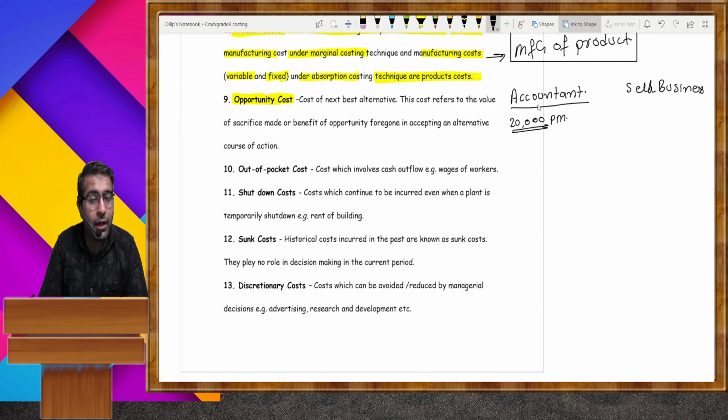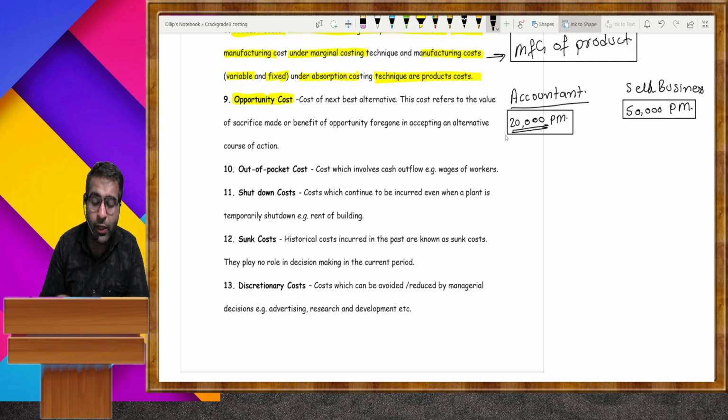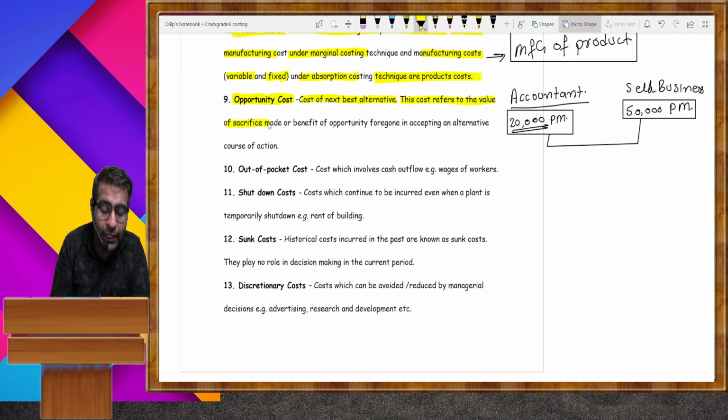If you leave the job of accountant, in the own business you are earning around 50,000 per month. So for earning this 50,000, you need to sacrifice this 20,000. So the foregone cost of the best opportunity is regarded as opportunity cost. Look here: cost of the next best alternative.